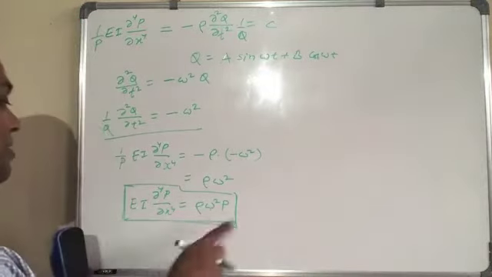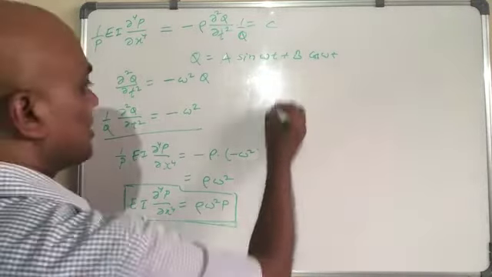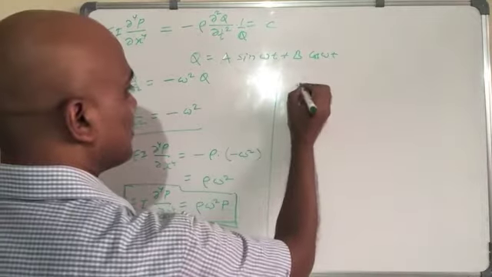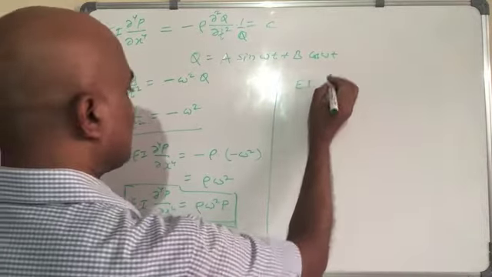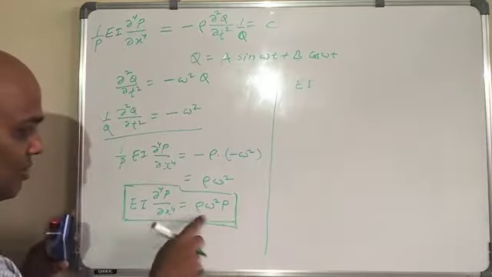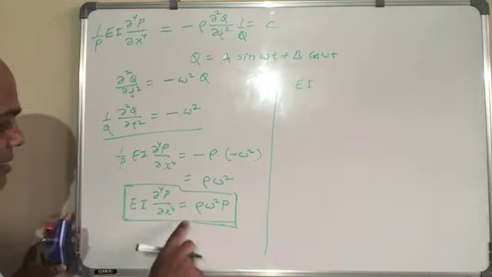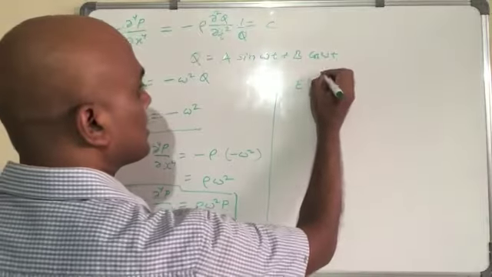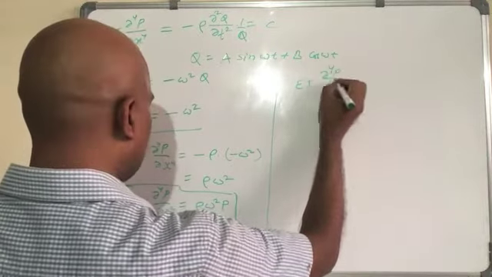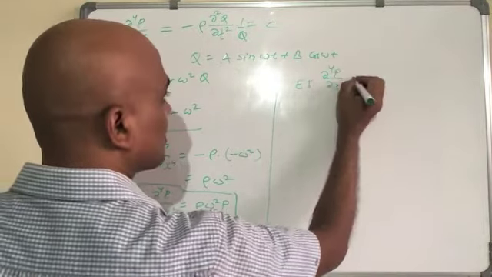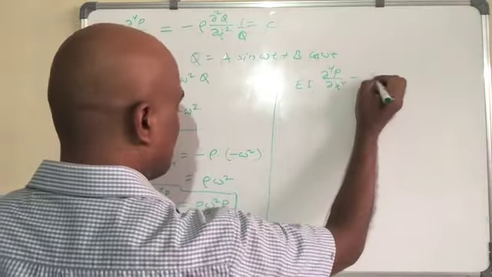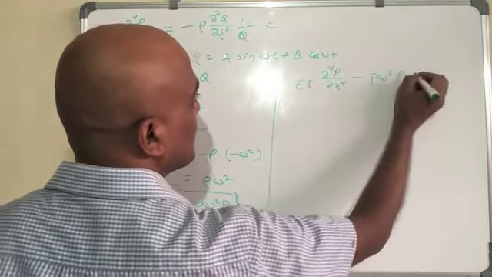If that is the equation, again this is an eigenvalue equation, and what you are getting is EI del 4 P over del x4 minus rho omega square P equal to 0.